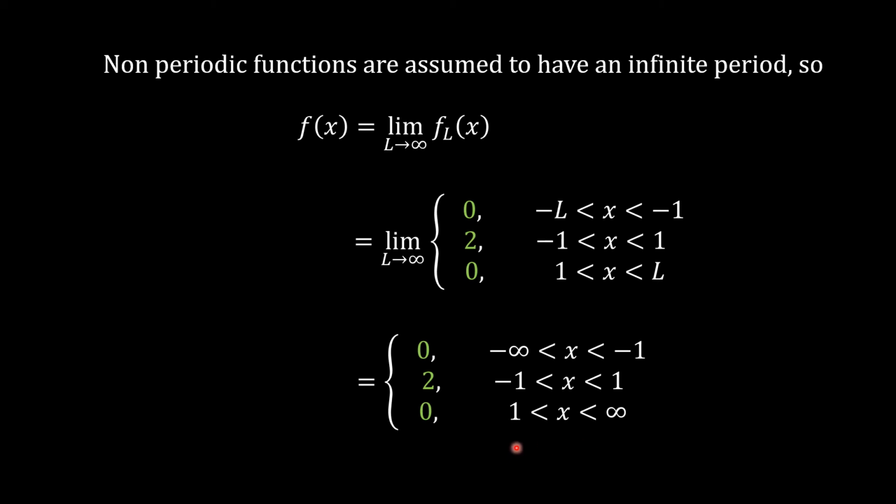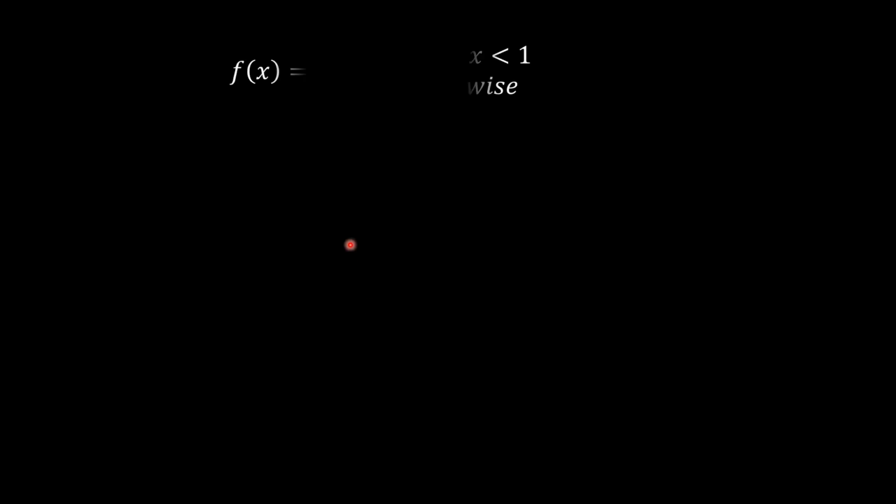Now we will club the two intervals where the value of the function is 0, and in general we can define this function like this. f(x) is equal to 2 in the interval minus 1 to 1 and 0 otherwise. Outside of this interval, the value of the function f(x) is 0, because of which this function is non-repeated, since that single pulse is not repeated anywhere.